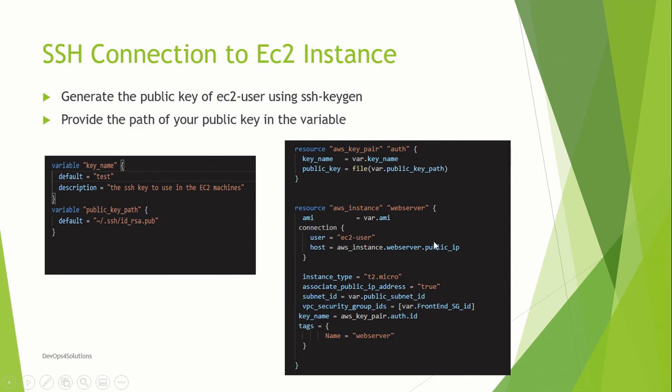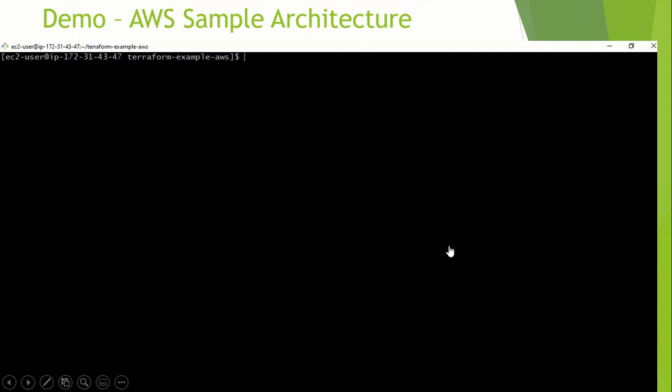And this would be your code to create an EC2 instance. Here you can see I am providing this AWS key pair, what my key name is and my public key. When it actually creates the EC2 instance, it uses those keys so that you can do the SSH. So this is the sample code for creating an EC2 instance with SSH enabled. So let's do this.